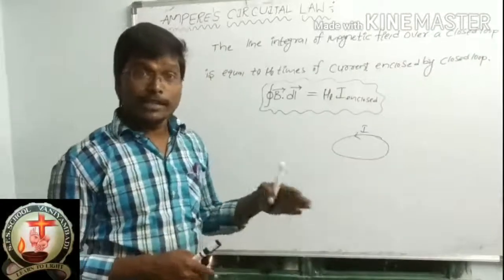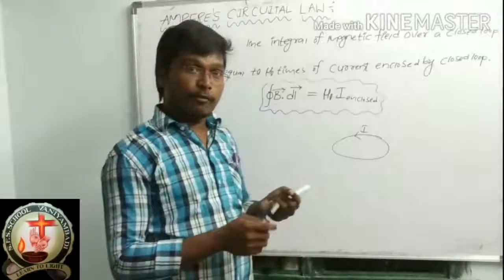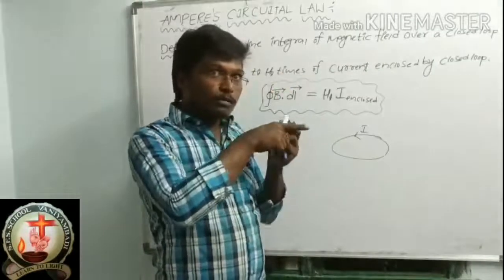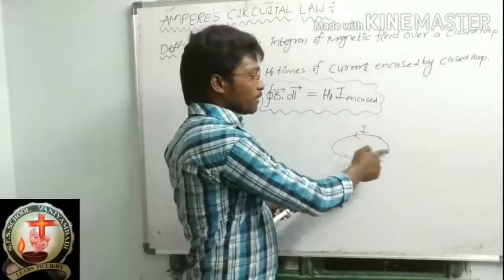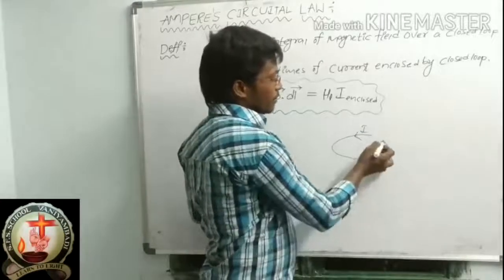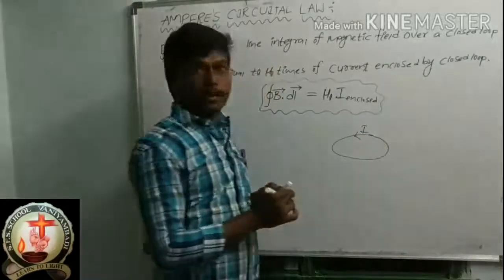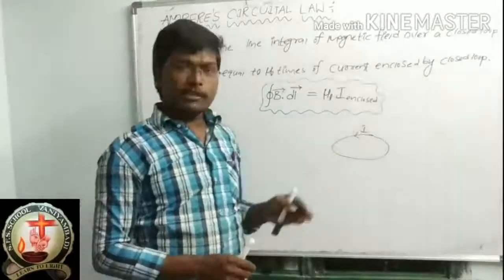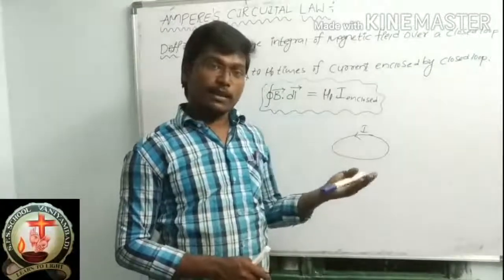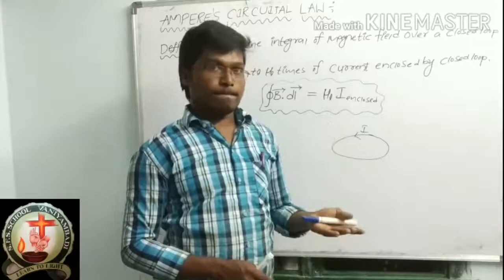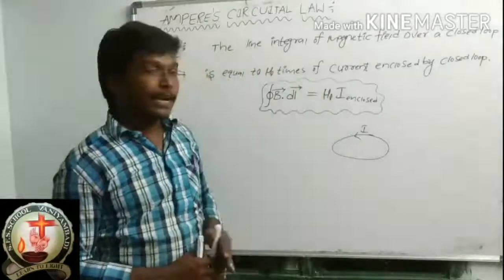Why do we call it an enclosed current? Because that current is flowing through the closed loop. That loop is closed, and in that loop current is flowing. So this is the definition and this is the expression.